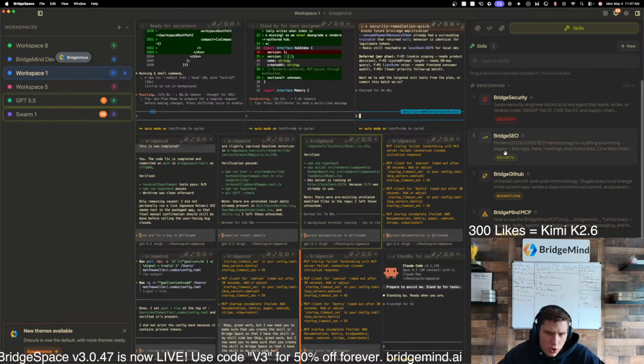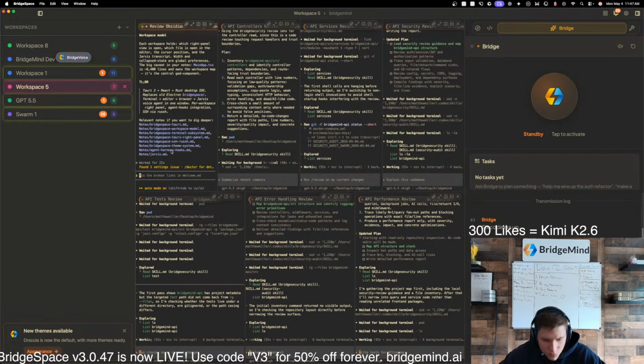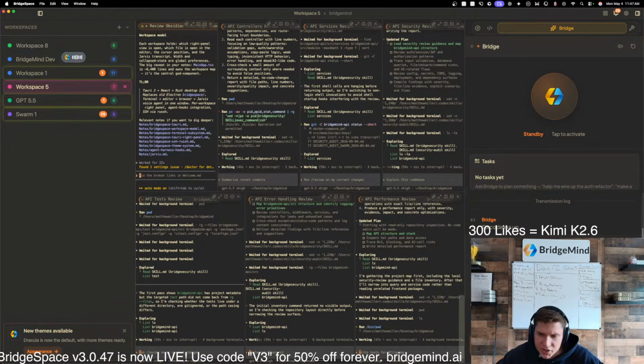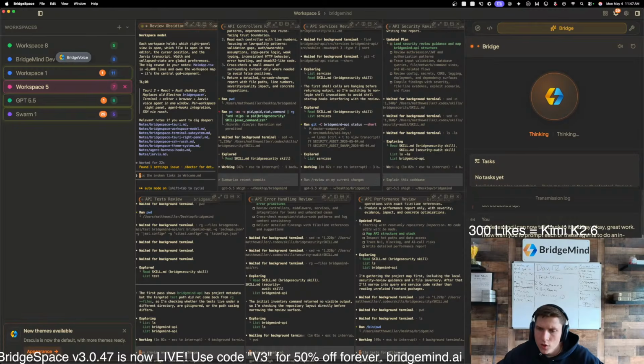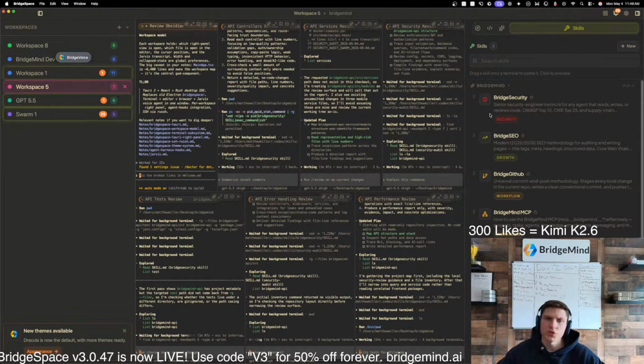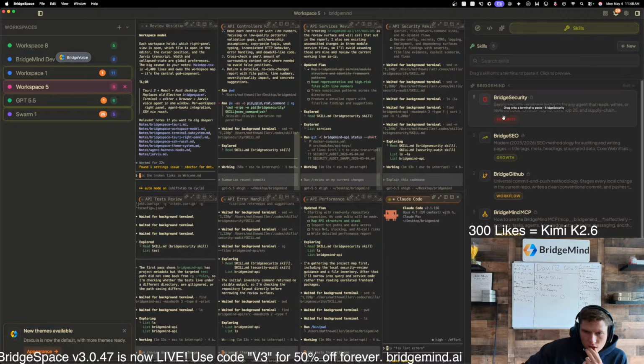Okay. Also, there's a really cool new skill called Bridge SEO. So this is now available inside of BridgeSpace. What we can do with this skill is, let's go back to this workspace here and open up 3 more Claude Code agents. All right, we'll let that do its thing. And then once those are opened, we'll drop in the skills here. All right, let's take this, drop this in.